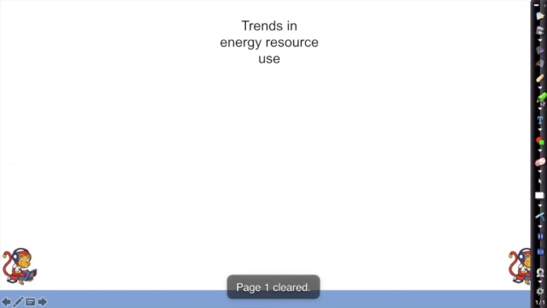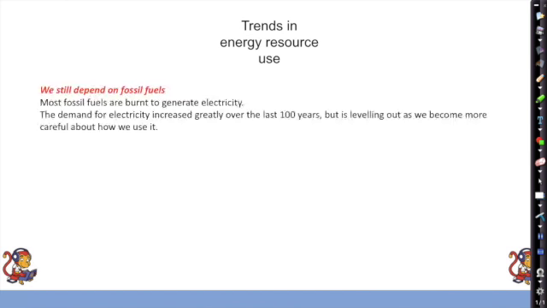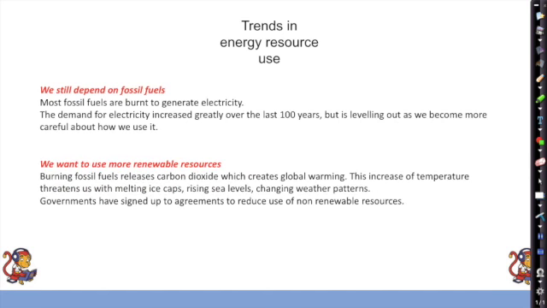Okay, so trends in energy use then. Trends means the pattern of how our energy use is changing over the years. So we still depend on fossil fuels. They're used to create electricity, and the demand for electricity has increased in the last 100 years, but it is starting to slow down as we become more careful about how we use it. So we want to use more renewable resources.